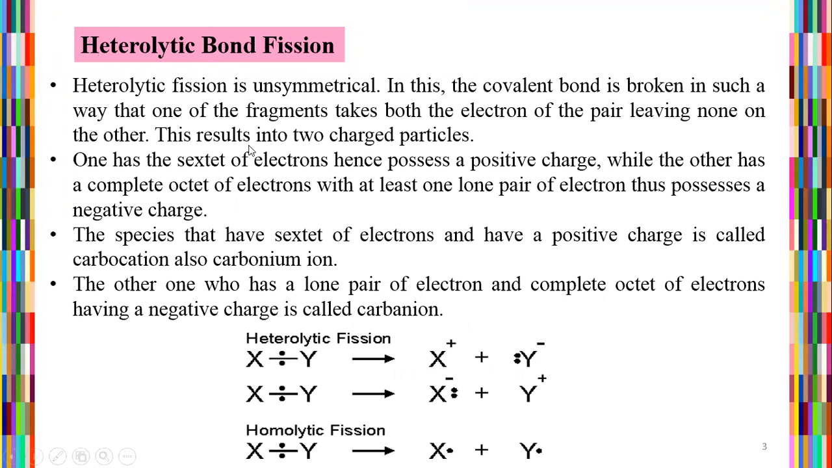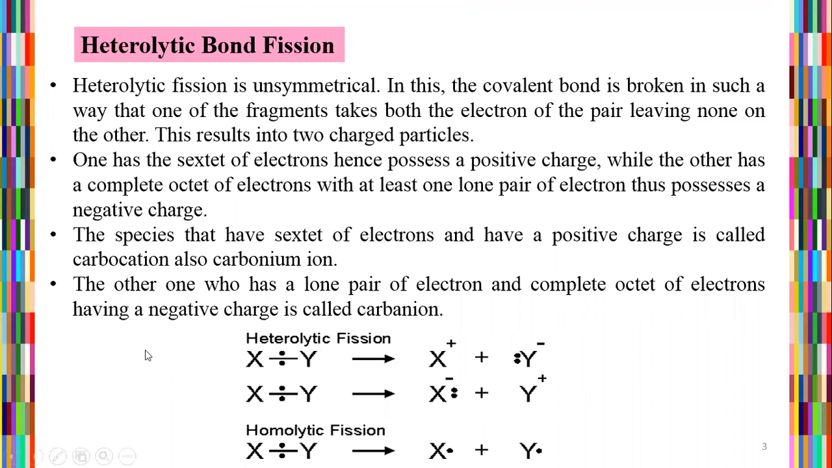Second is the definition according to heterolytic bond fission. Heterolytic bond fission is unsymmetrical. The covalent bond is broken in such a way that one of the fragments takes both of the electrons of the pair, leaving none on the other. This results in two charged particles. One has a sextet of electrons and possesses a positive charge, while the other has a complete octet of electrons with at least one lone pair, and thus possesses a negative charge. So the sextet system has a positive charge and the octet system has a negative charge.